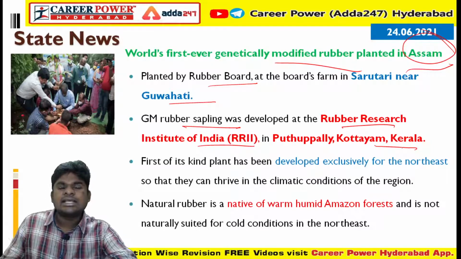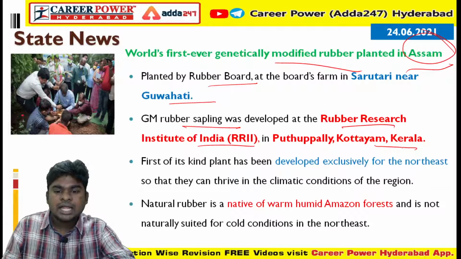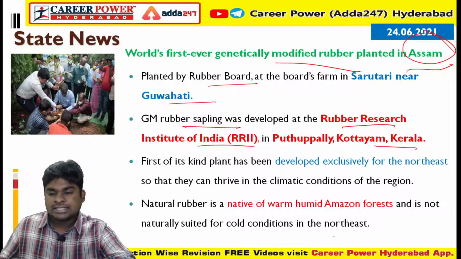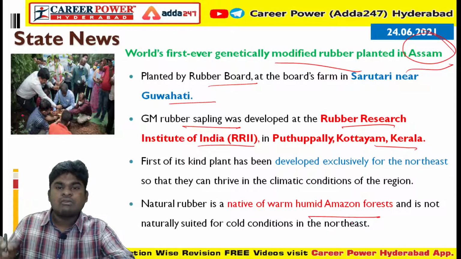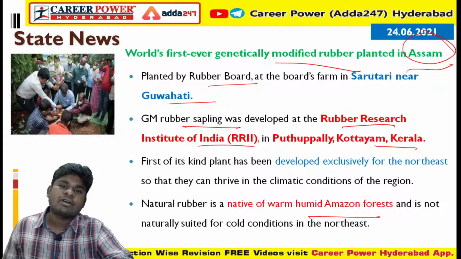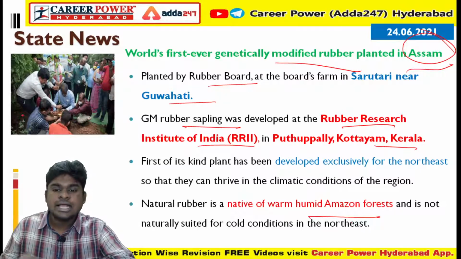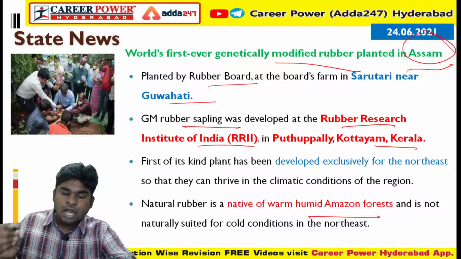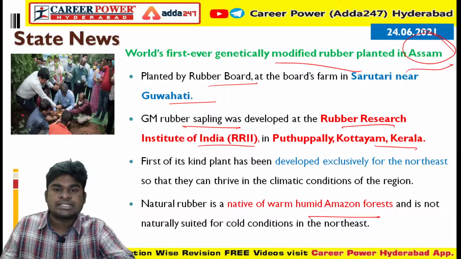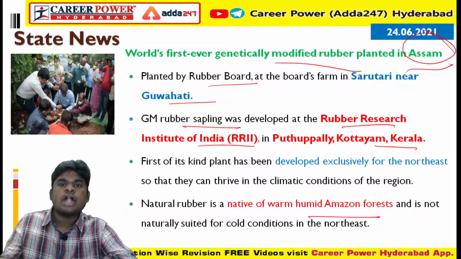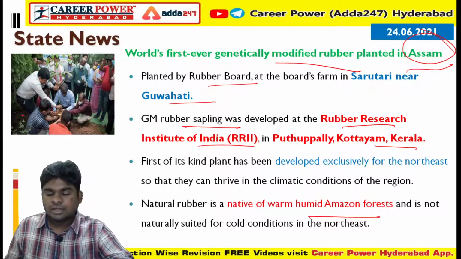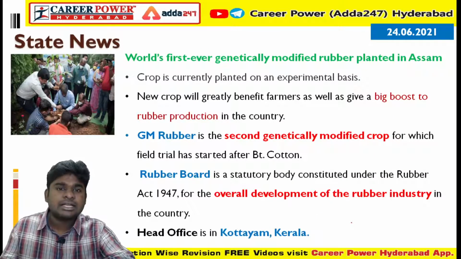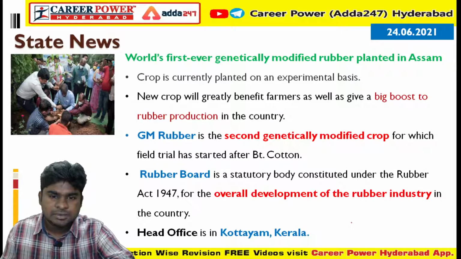So basically rubber is a plant which grows actively in humid areas like the Amazon rainforest. So rubber grows mainly in warm humid rainforest. But if you go to the northeast, it has cold temperatures. In order to sustain these cold temperatures, the Rubber Board modified this rubber plant and made genetically modified rubber. So this is going on an experimental basis. This crop is now planted on an experimental basis.